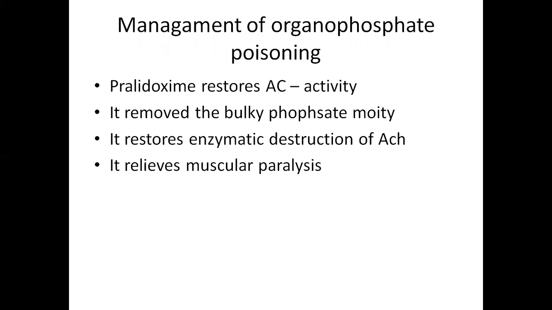For management of organophosphate poisoning, the main drug used is pralidoxime. Pralidoxime restores the acetylcholinesterase activity in the body, removes the bulky phosphate moiety which is present in the nerve terminals, and restores the enzymatic destruction of acetylcholine. It also relieves the muscular paralysis caused due to organophosphate poisoning.